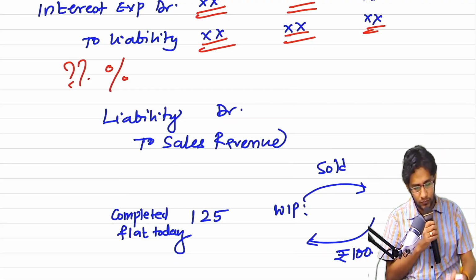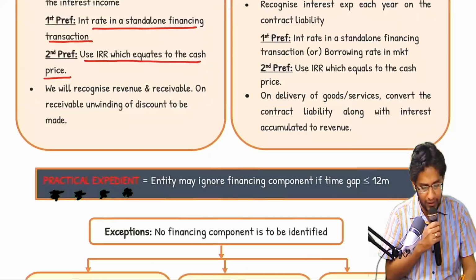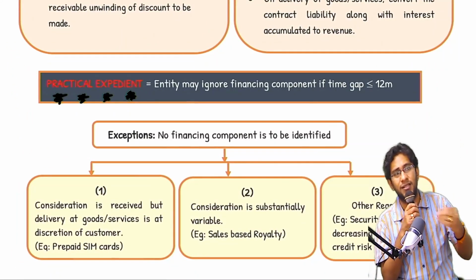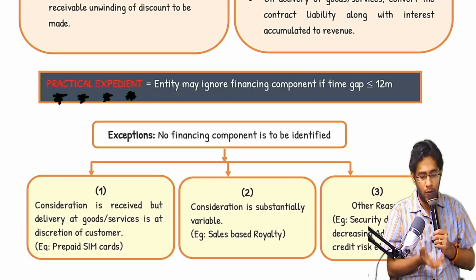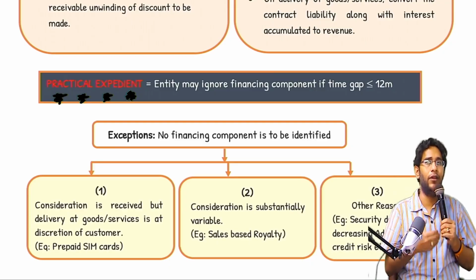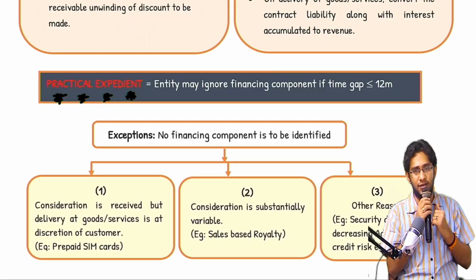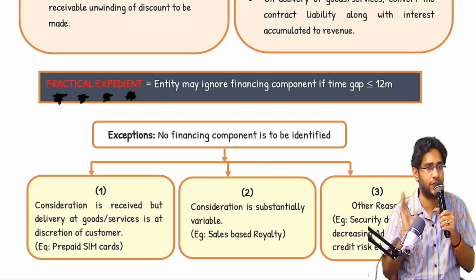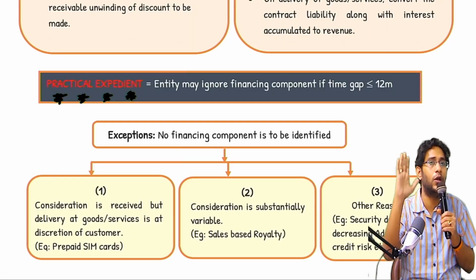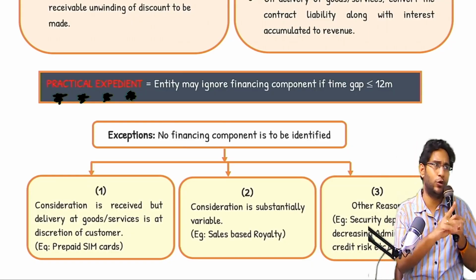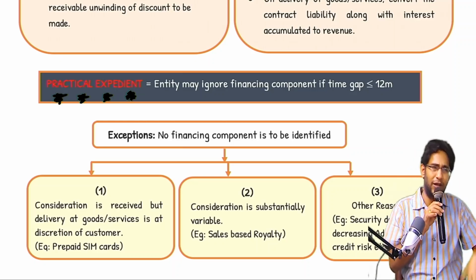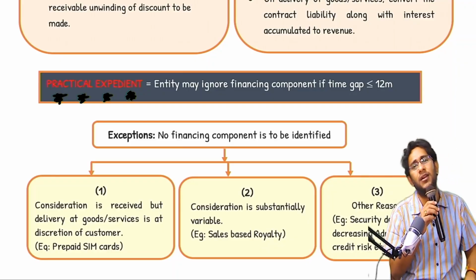Okay, next. The standard gives you a practical expedient. The meaning of practical expedient is just to make things easier and quicker. What our standard says is, if the time gap between delivery of goods and services and consideration receipt does not exceed 12 months, time value of money is definitely there, there is no doubt in that, but you can choose to ignore it. My normal credit period is 2 months, sir, but to that customer I sold goods with 11 months credit. Definitely I charged interest, there is no doubt on that, but the standard says don't bother.